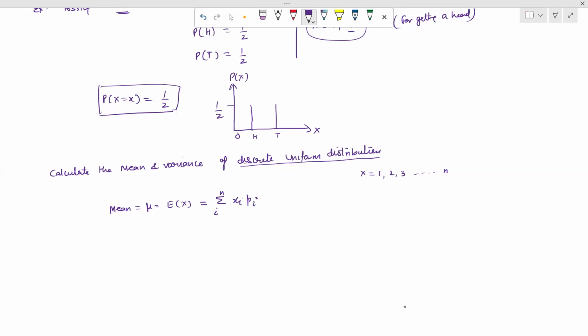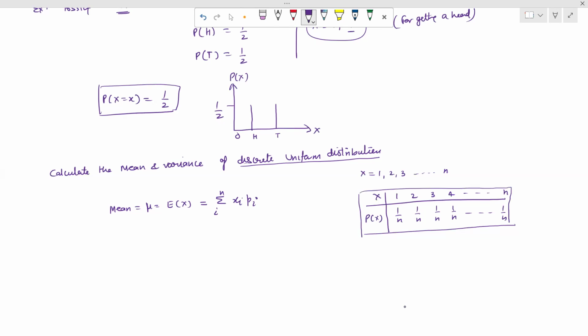Now what is the corresponding probability? It is 1 upon n, because this is purely constant. So the probability of each random variable remains the same.